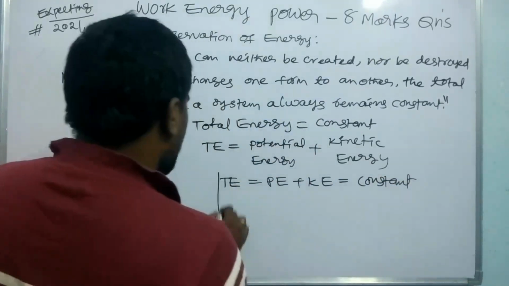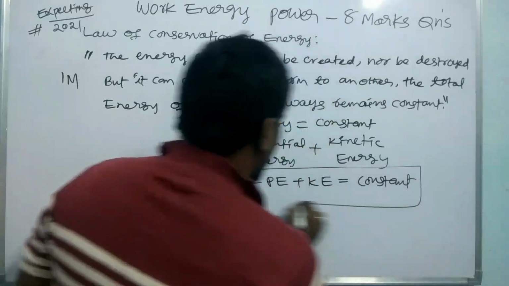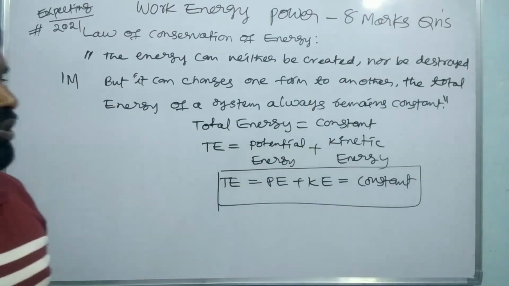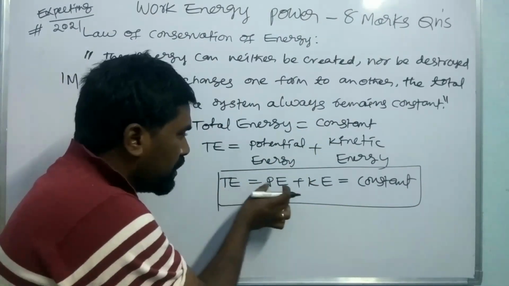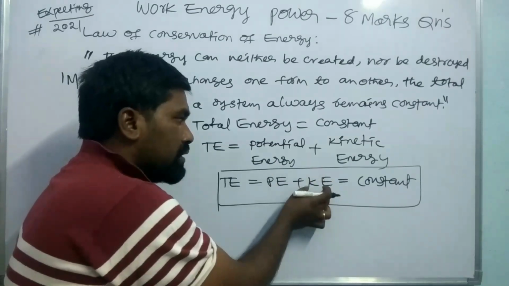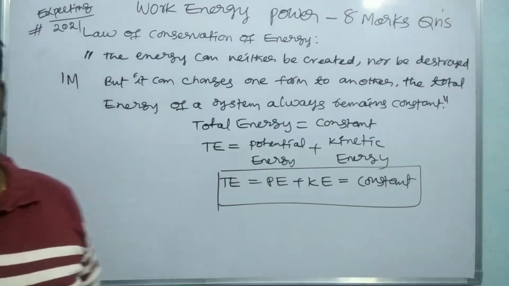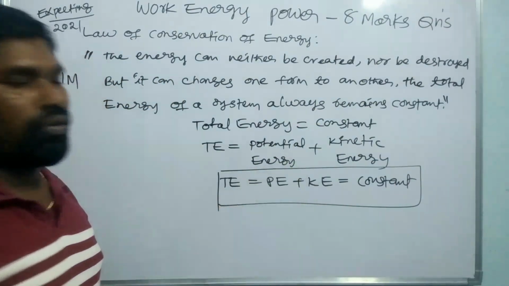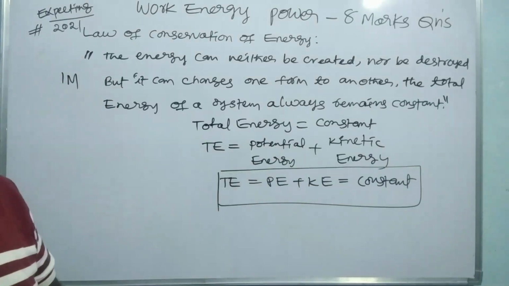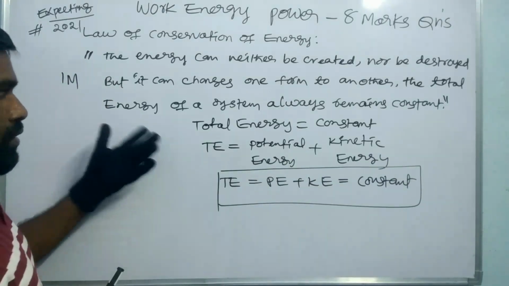This is the work energy theorem. The total energy of a system always remains constant. Let us prove how it is constant at all the points in the case of a freely falling body. Clear? So please note it.